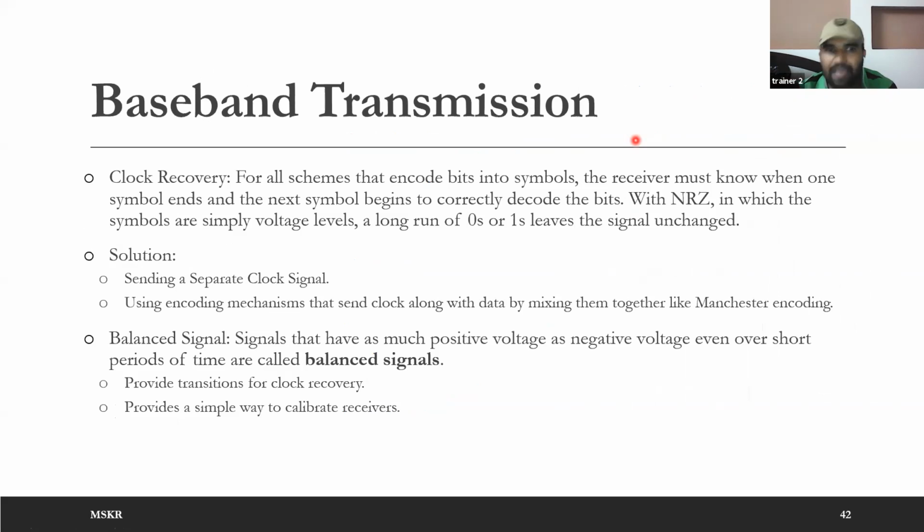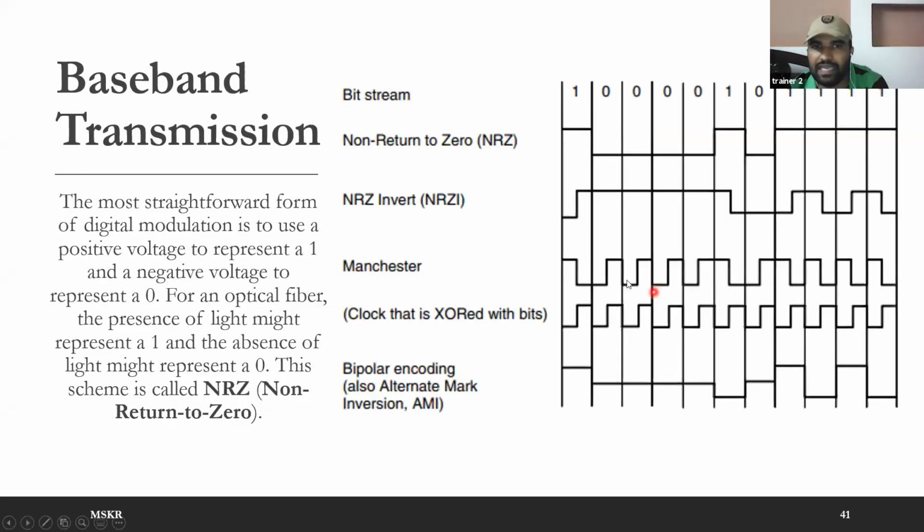Having a balanced signal gives you two advantages. One is it provides transitions for clock recovery. As you can see here, Manchester encoding is a balanced signal. If you check after say 10 bits, after every 10 bits your signal's average will be 0. So high low average 0, high low 0, high low 0, high low 0, high low 0, high low 0, low high 0, high low 0. So every bit is balanced, so obviously there is no need to worry about losing the sync.